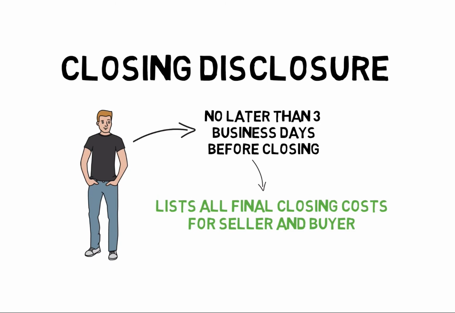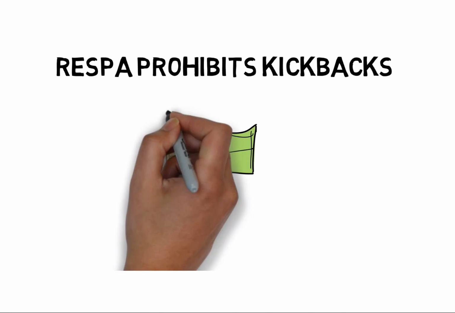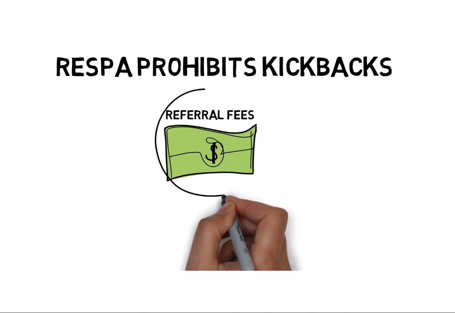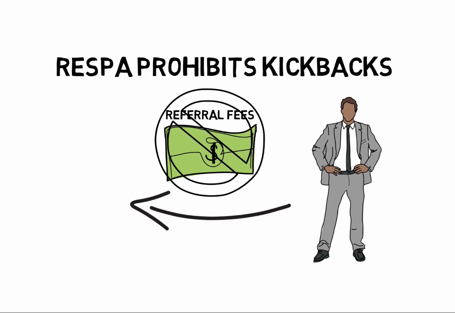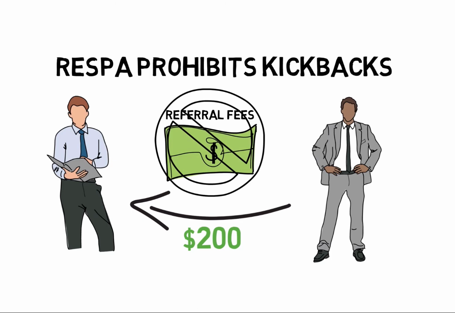Finally, RESPA also prohibits kickbacks, which means that there can be no referral fees involved in the closing process. In other words, a lender cannot kick back $200 to a real estate broker for referring all of those brokers' buyers to that lender. That would be illegal.